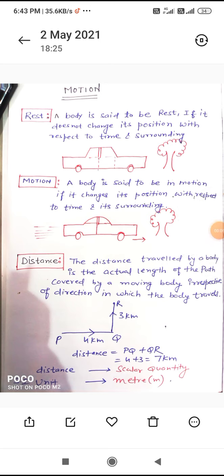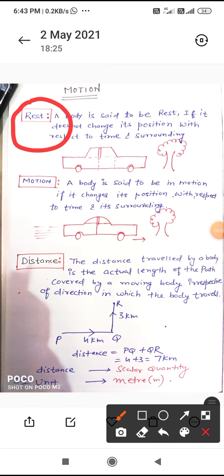Today we are going to discuss a topic related to physics, that is motion, of class ninth. In this topic we will see a few terms like rest. So what is rest?